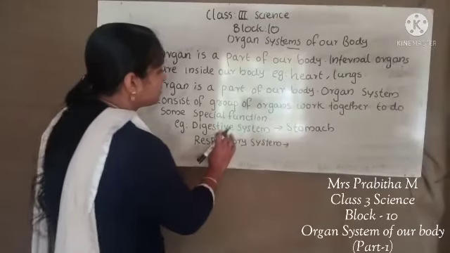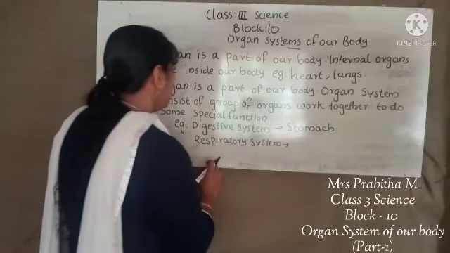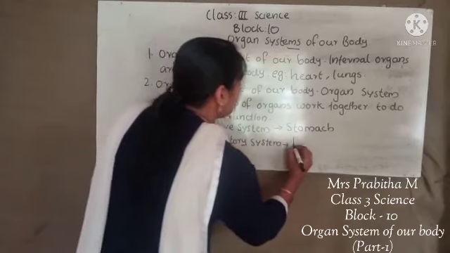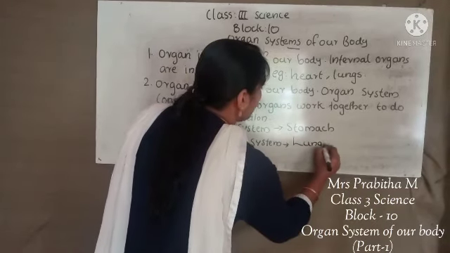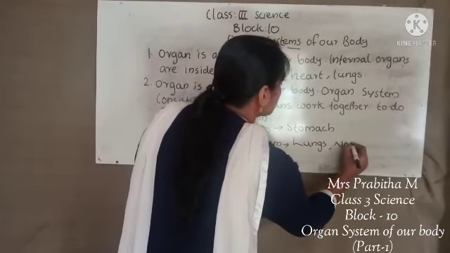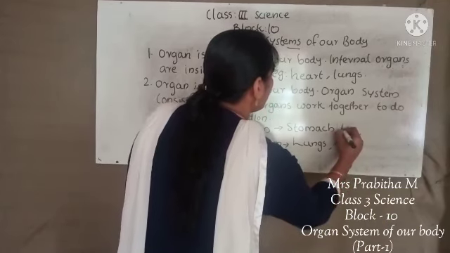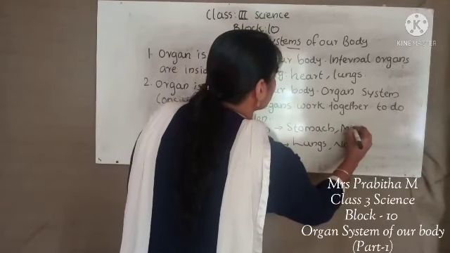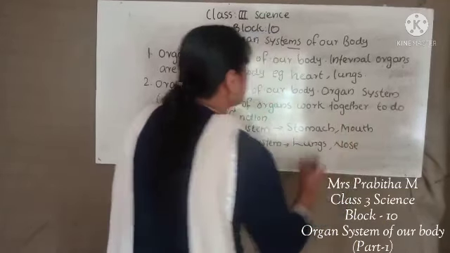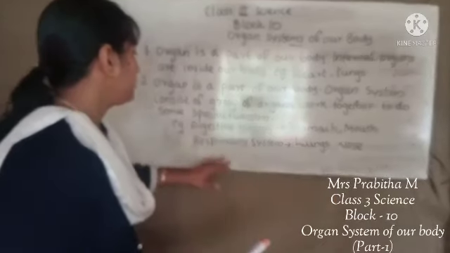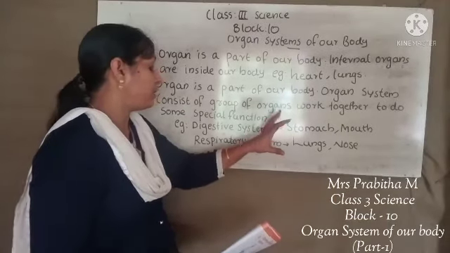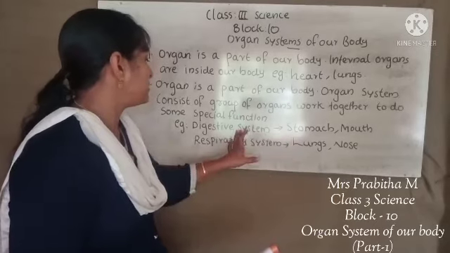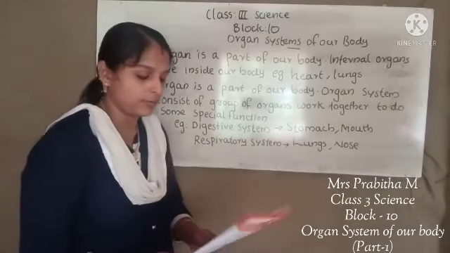So digestive system, stomach we can give. Respiratory system we can give lungs. Lungs and nose also. Then here if you want you can write mouth also. So these are some organs for digestive system and respiratory system.